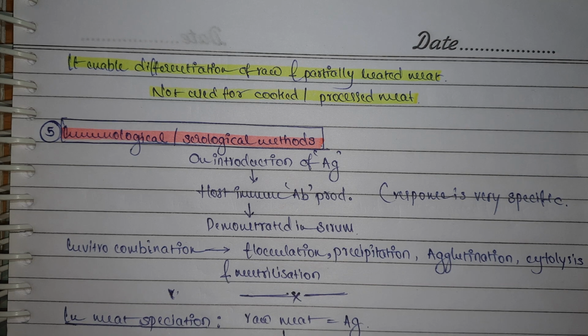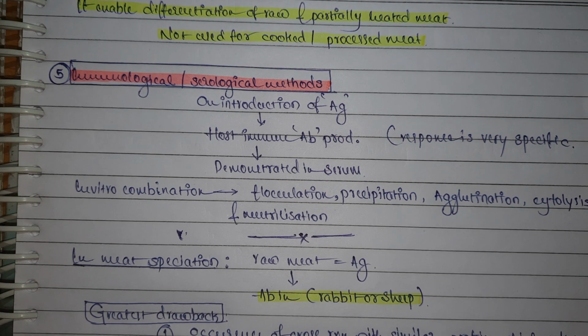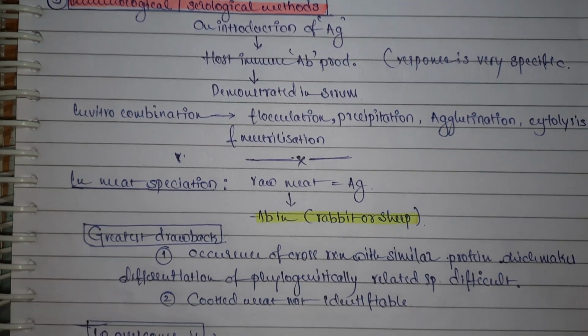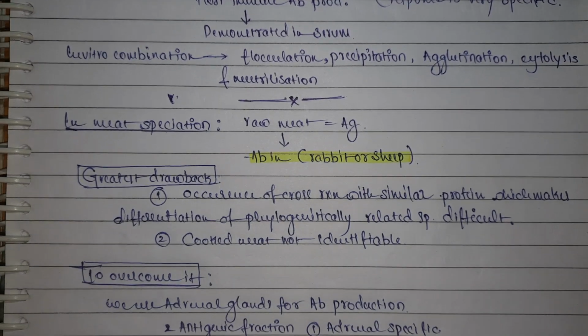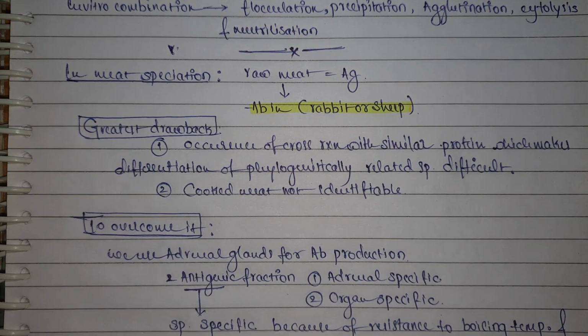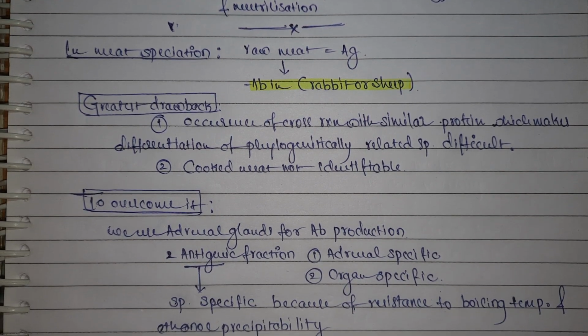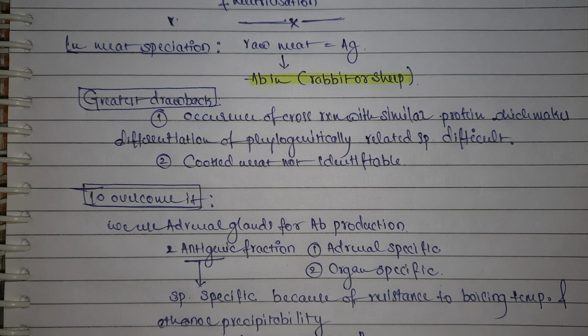Then, coming to meat speciation, how is this related? The raw meat will act as an antigen, and it will be introduced into a rabbit or sheep in which the antibodies will be produced. The greater drawback is the occurrence of cross reaction with similar proteins, which makes differentiation of phylogenetically related species difficult.